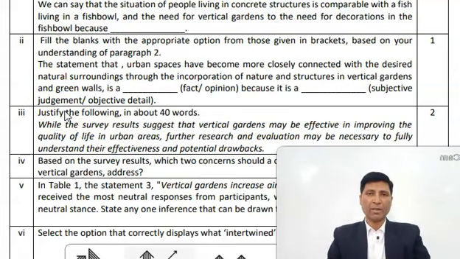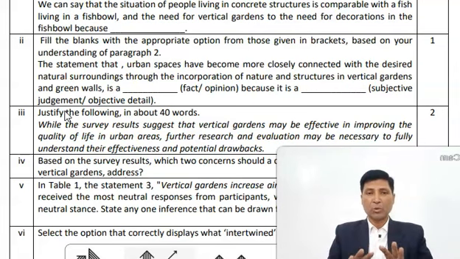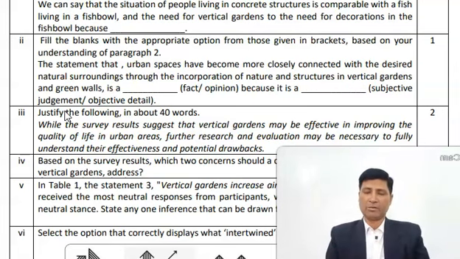So let me explain this question first, because these questions are also very standard questions. So you need to understand what the question is asking. So this statement, urban spaces have become more closely connected with the desired natural surroundings through the incorporation of nature and structures in vertical gardens and green walls. So what do you think about this statement? Is it a fact? Options are given here. Is it a fact or is it an opinion?